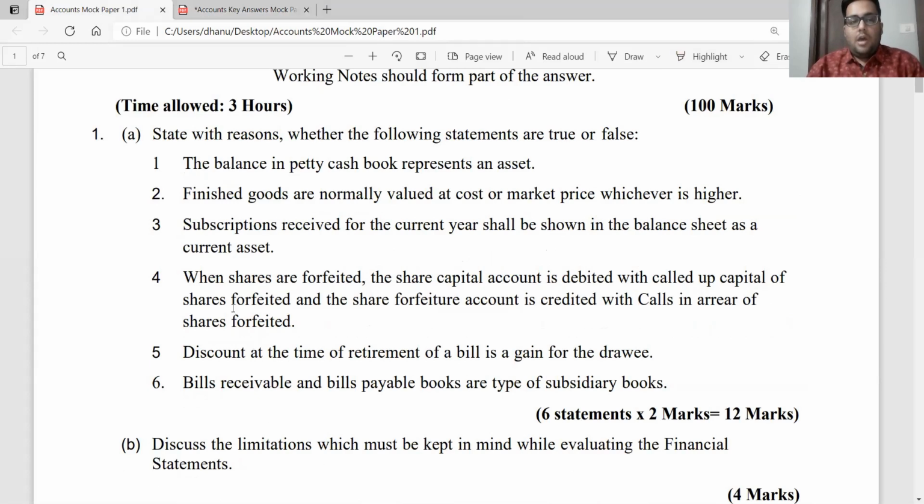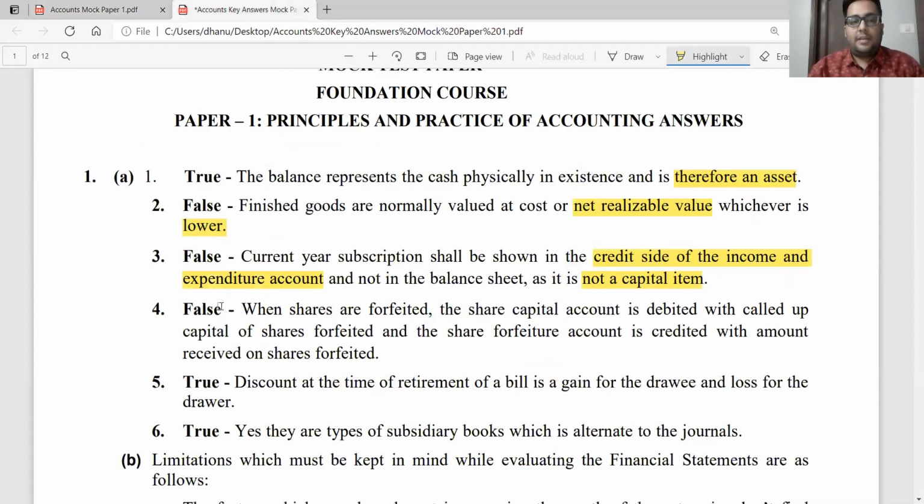Coming to the fourth one, when shares are forfeited, the share capital account is debited with called up capital of shares forfeited, and the share forfeiture account is credited with calls in arrears of shares forfeited. Now you need to remember the entry for share forfeiture, what is going to be debited, what is going to be credited. Of course, we know share capital will be debited, share forfeiture will be credited, but here they're also speaking about the amount. Share capital will be debited with called up capital. True. Share forfeiture is credited with calls in arrears. False. So this statement is false.